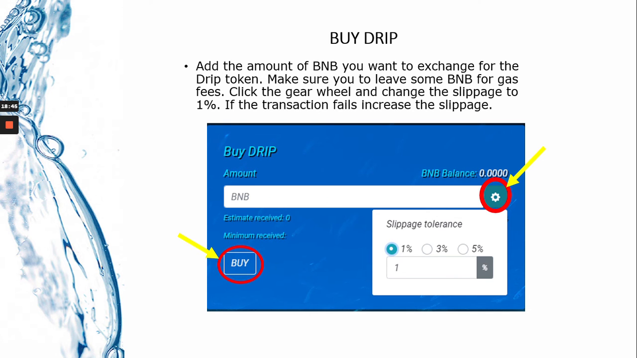Now you need to buy some drip tokens. Again, if you buy drip from the drip network, it does not charge you a tax. So I would suggest you purchase your drip from here instead of paying a 10% tax at PancakeSwap or another exchange. It just doesn't make sense. Okay, so you would add the amount of BNB you want to exchange for drip tokens. Again, make sure you leave some BNB for gas fees. You would just click on that gear wheel and change the slippage to 1%. If by chance this transaction fails, increase the slippage amount. Then you would hit buy.